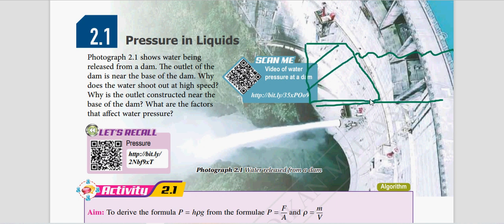They normally design the concrete structure thicker at the base and thinner at the upper part. They make the base thicker because the pressure in liquid at the lower part is higher. The upper part doesn't need too much strength, so they reduce the thickness of the dam.